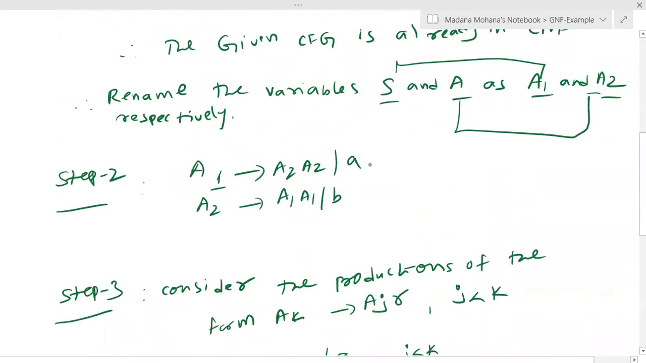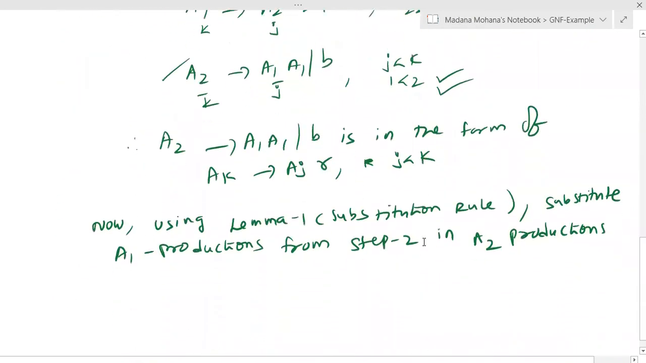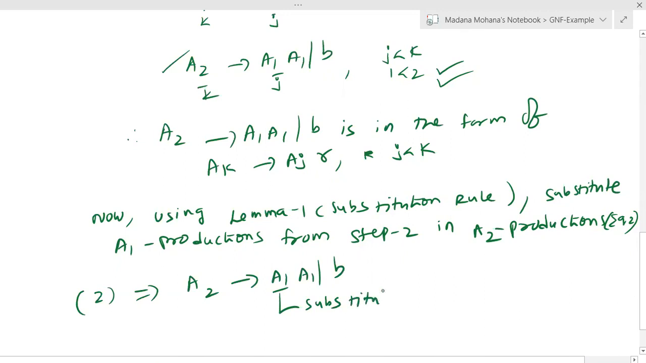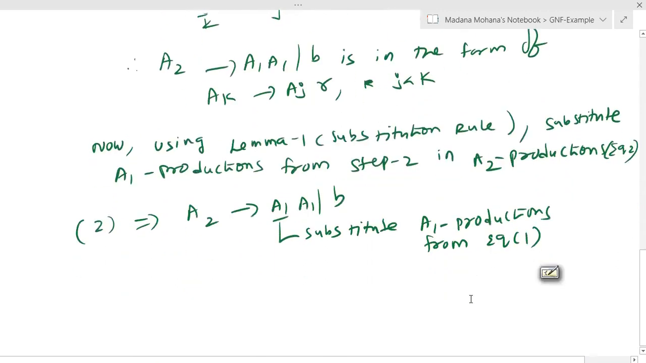So now you can make the equations. For understanding it is easy. Now in A2 productions, the right hand side leftmost A1 in A2 productions from equation 2. Therefore, 2 implies now A2 derives A1 or B. So here substitute A1 productions from equation 1.